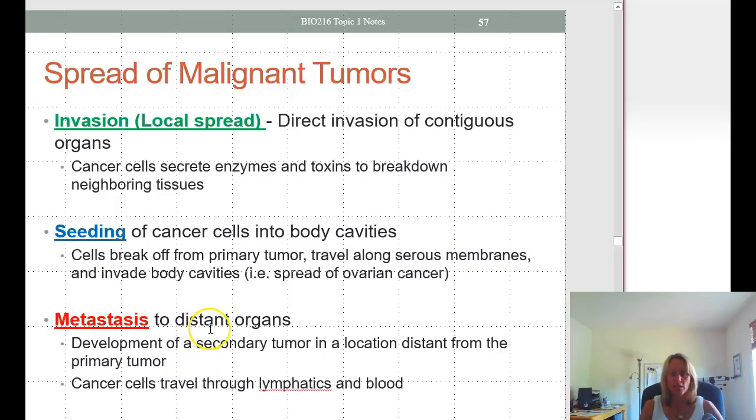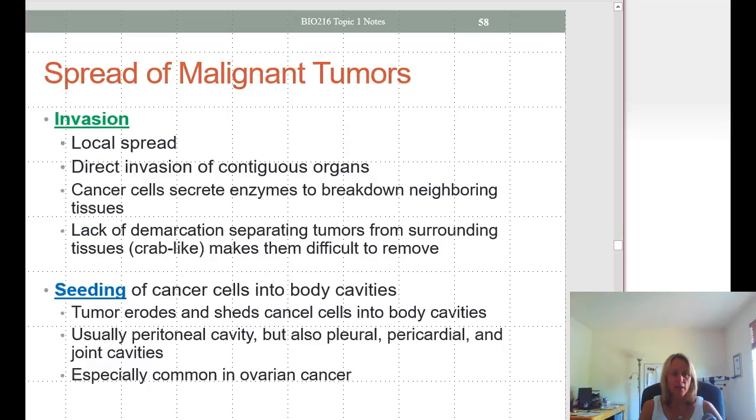Metastasis is spread to distant organs via the blood or lymph. There are some slides that go over that in a little more detail.